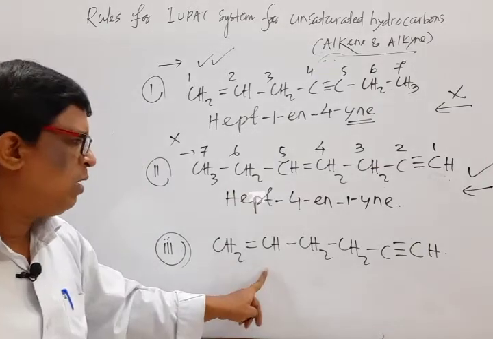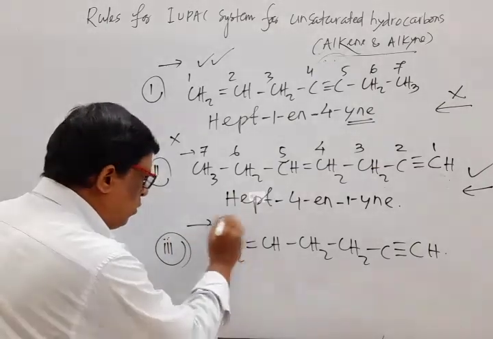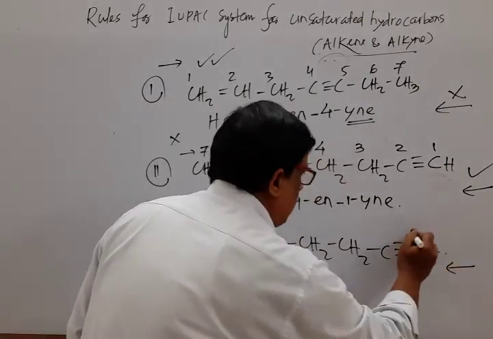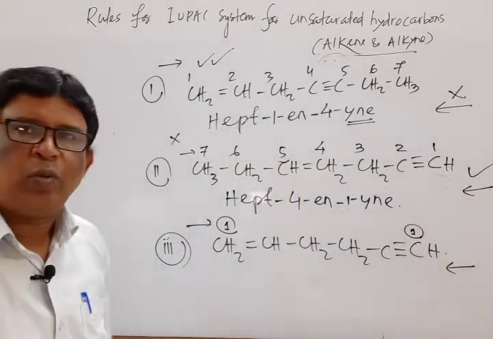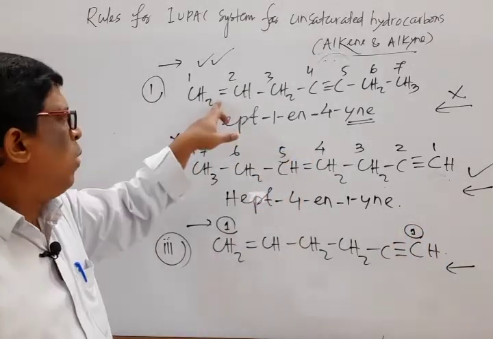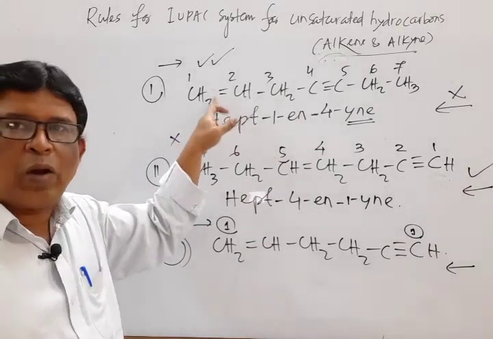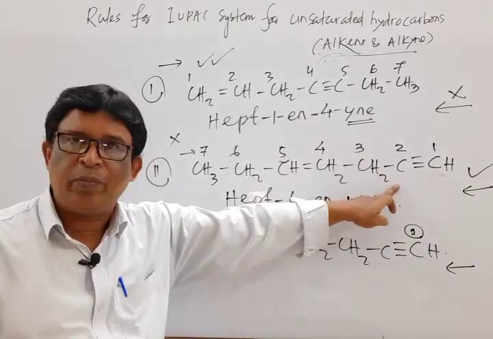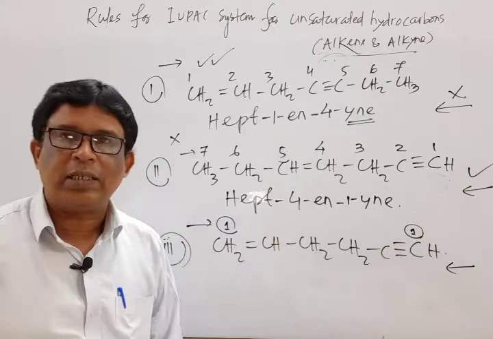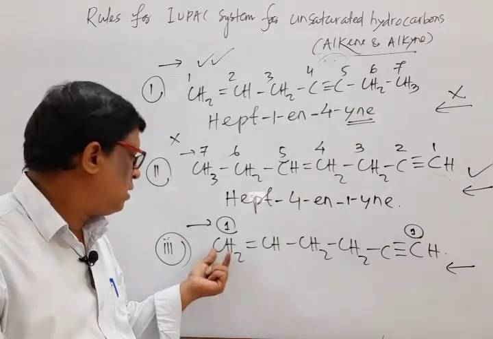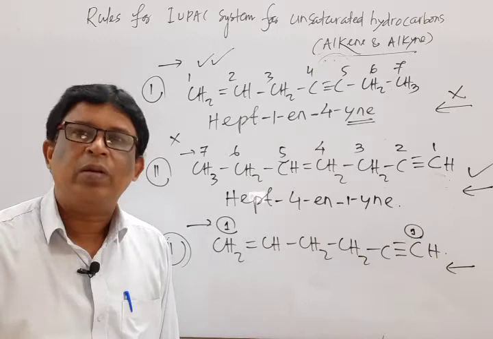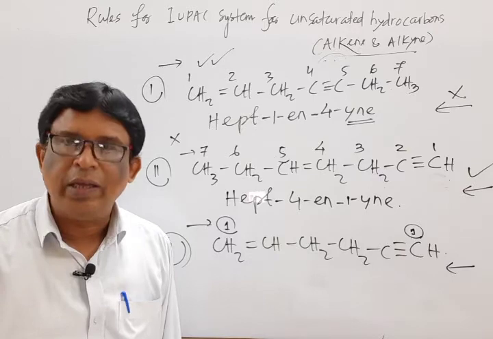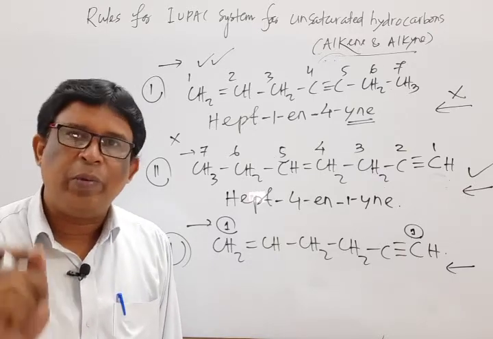Okay, move to the last one. If we move left to right, the carbon atom attached to a multiple bond is 1. If we move right to left, the carbon atom attached to a multiple bond is 1. In this case, yne is lowest, en is least, so priority is given to the double bond. In this case, yne is least, so priority is given to the triple bond. But if in both cases the priority is the same, that means the double bond or triple bond has the same locant number, then priority is given to ene while numbering, but while naming, always priority is given to yne.